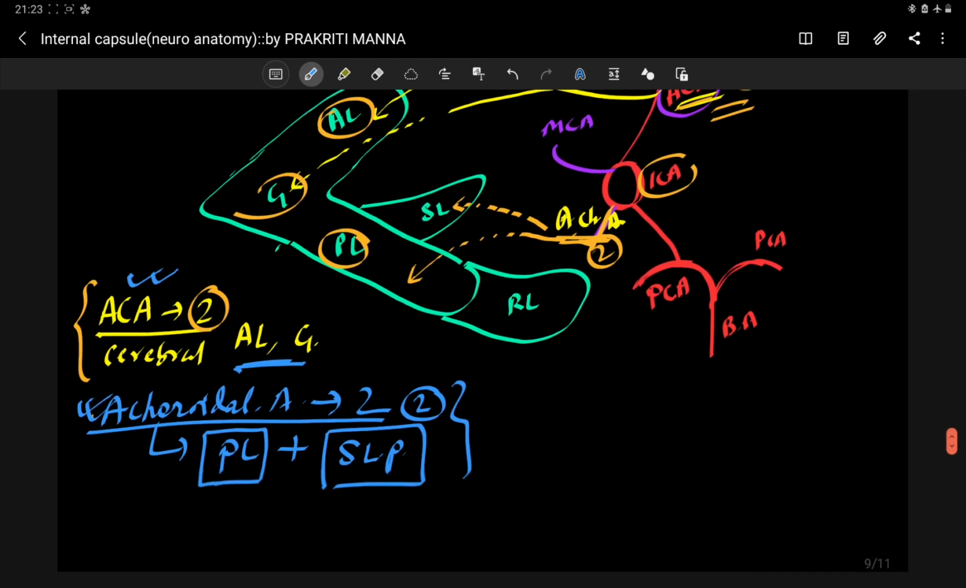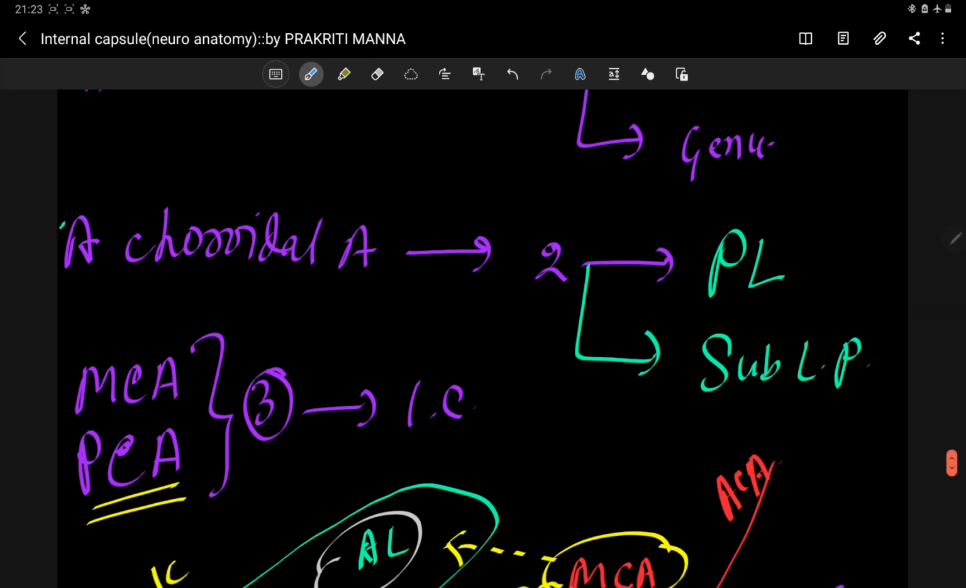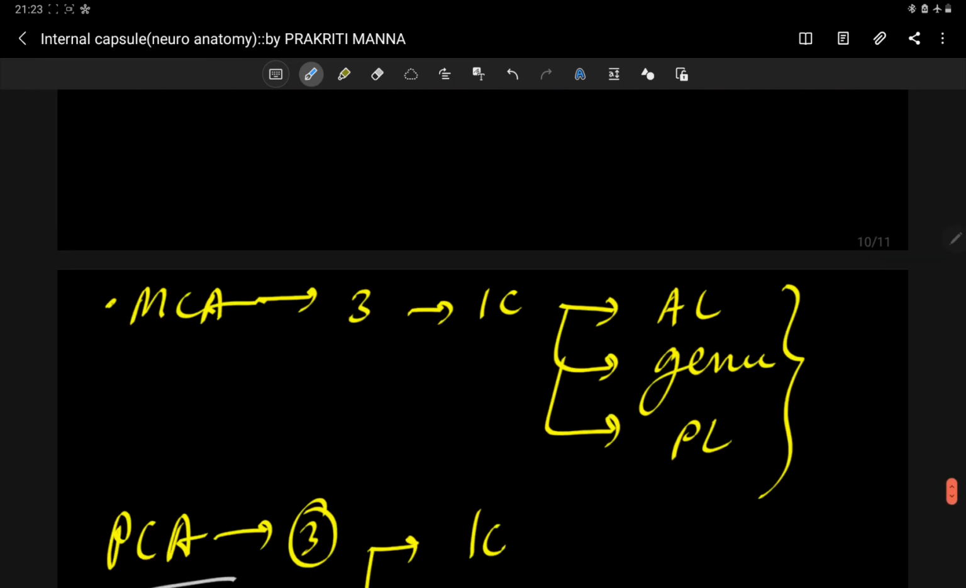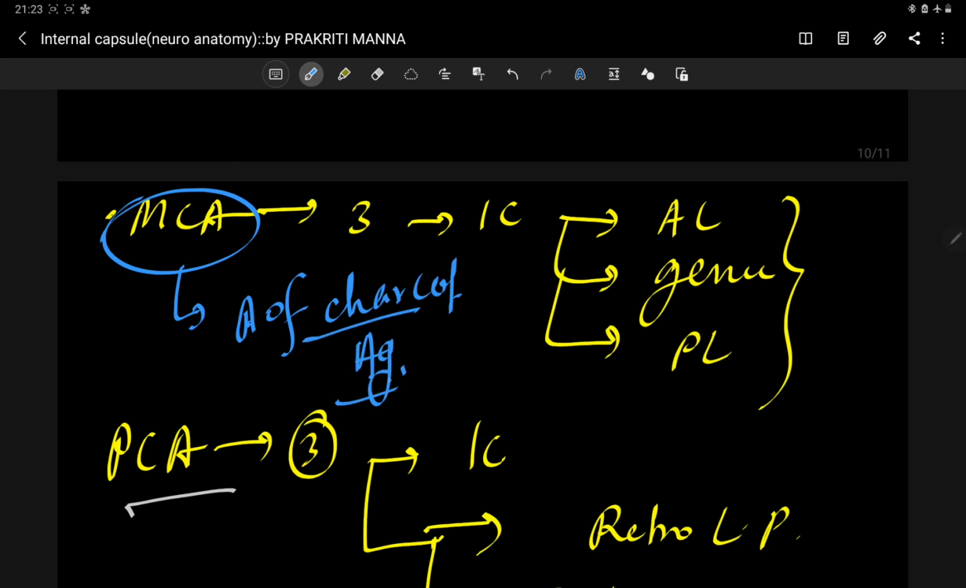Middle cerebral artery is also called your Charcot artery. The artery coming from the middle cerebral artery is your lateral striate artery. So you can see this middle cerebral artery here, giving the lateral striate artery to the striatum. This middle cerebral artery is also called your artery of Charcot hemorrhage. These two points I need to mention here.